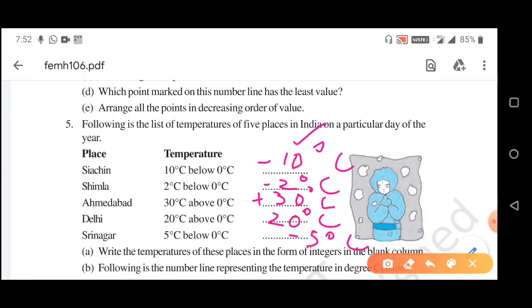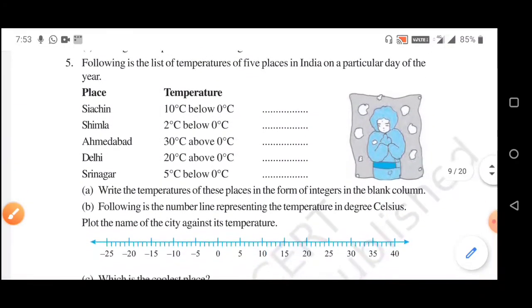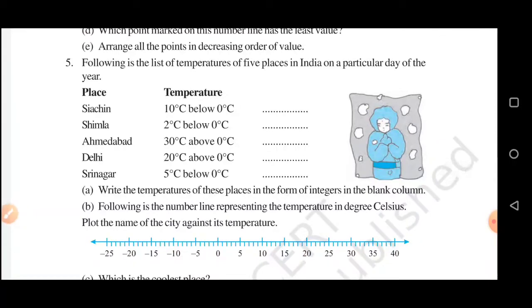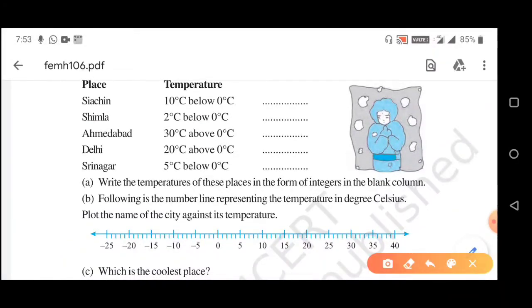Question B: following is the number line representing the temperature in degree Celsius. Plot the name of the city against its temperature. Siachen is minus 10 degree centigrade, so here it will be Siachen, so I am writing SI.